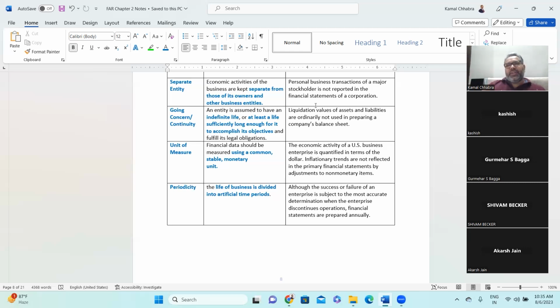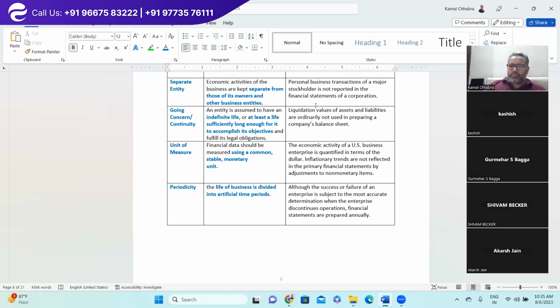Liquidation basis means everything will be valued at net realizable value or fair market value. That means if you are selling anything and everything today, how much money you will collect for the assets and how much money you need to pay for the liabilities, right? So far, so good for all the 9 items.